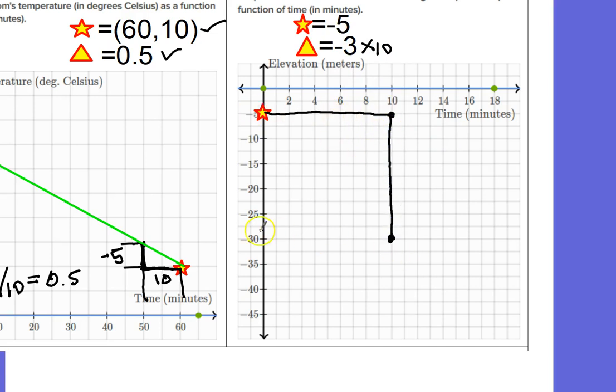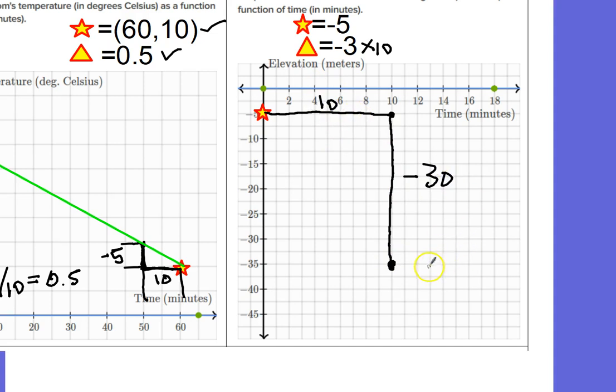A lot of people are going to stop right there because they're going to say, oh, Mr. Wolf said to go down to 30. I never said go down to 30. I said go down by 30. So I said subtract 30 from -5. So he started out at -5 and he goes down 30, minus 30 from there, and he winds up at -35. And then he went sideways 10.